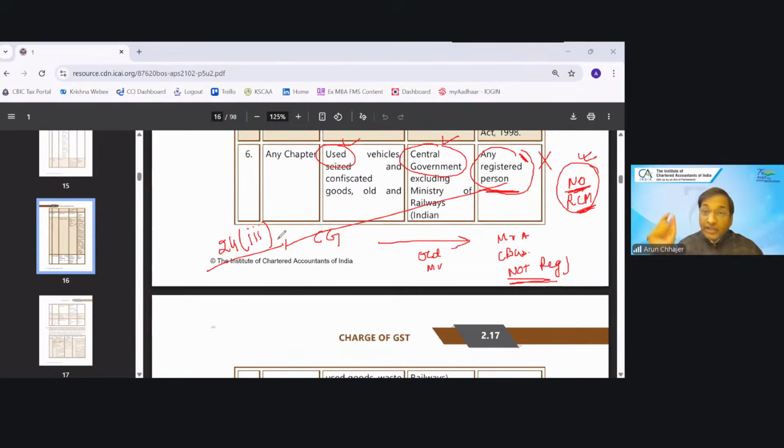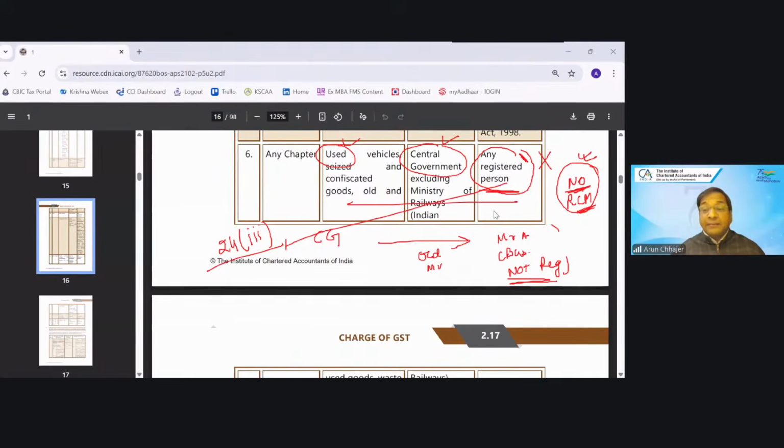your mind will immediately say that in case of RCM it is mandatory registration. No. Why no? If RCM applicable, then it is mandatory. When RCM is applicable, if all the three conditions are satisfied.